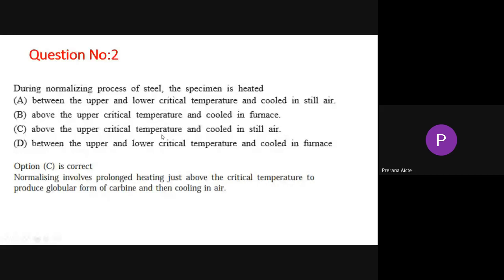Normalizing involving prolonged heating just above the critical temperature to produce globular form of carbide and then cooling in air is not correct. That is question number 2.